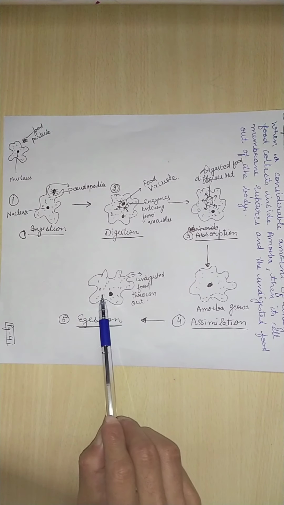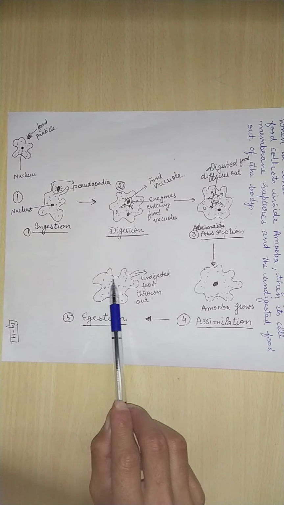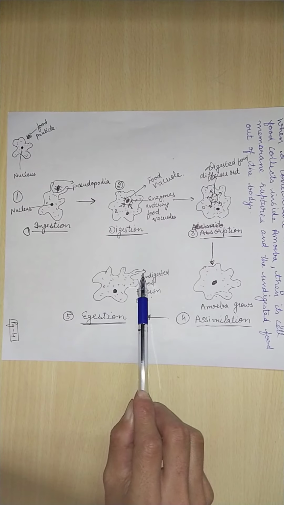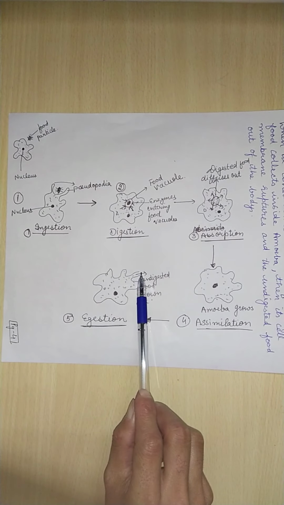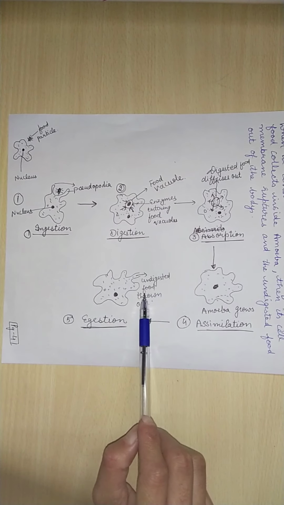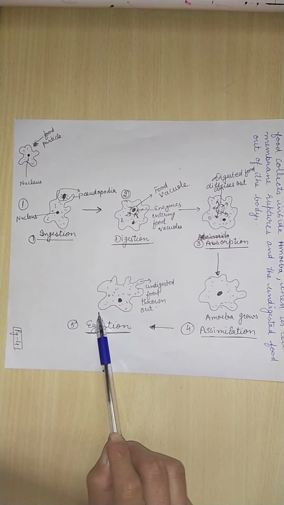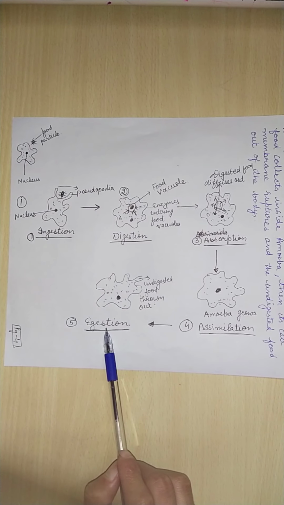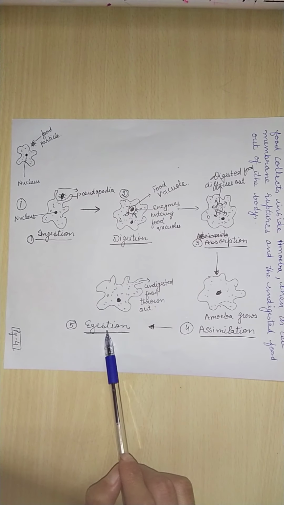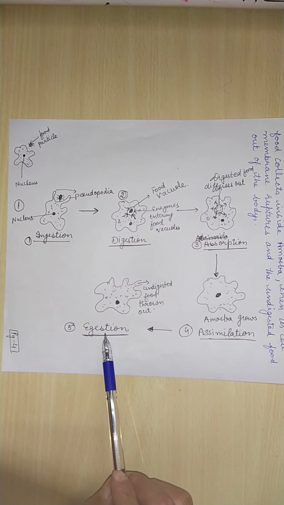Now, when there is a considerable amount of undigested food in the body, the cell membrane ruptures. When the cell membrane ruptures, the undigested food is thrown out of the body, and this is the last step of nutrition, that is egestion. So I hope you are clear about these 5 steps.